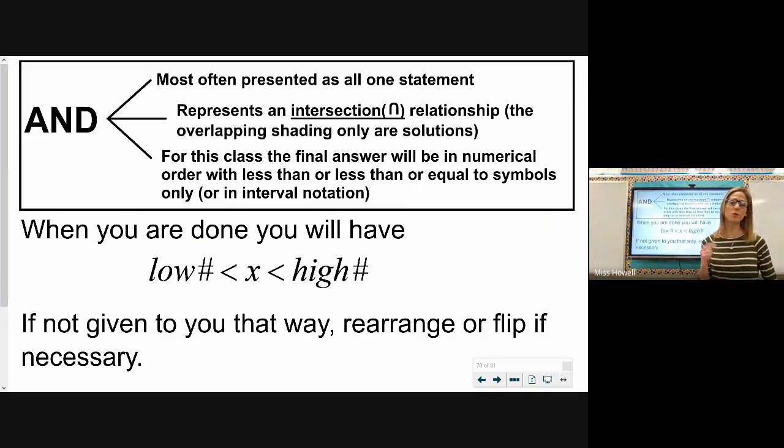That's the portion you keep for your final answer only. So I'm going to have like a piece of scratch paper off to the side for right now. I'm going to make like a little scratch version, and then I'm going to make my final. What are the only things I'm going to show for my final version when it's an and?